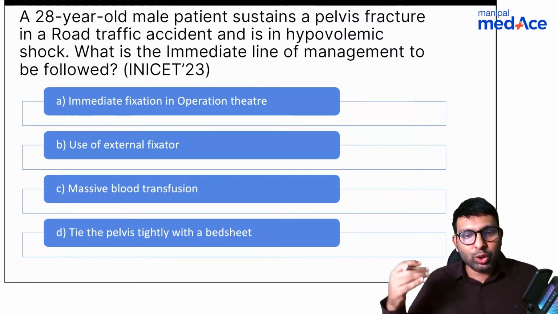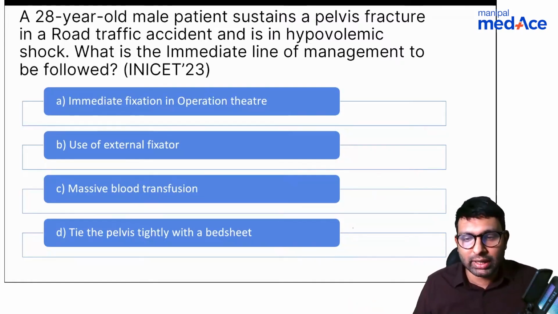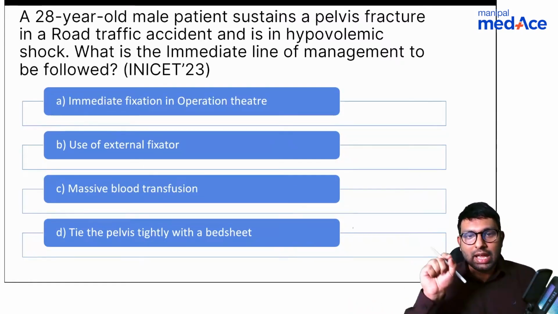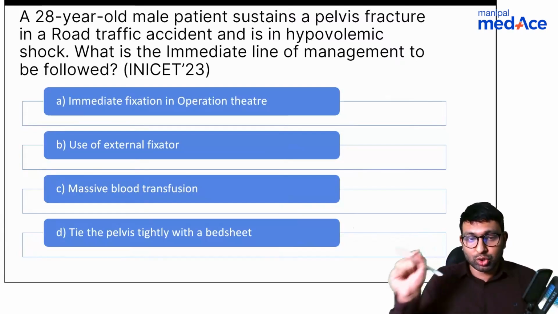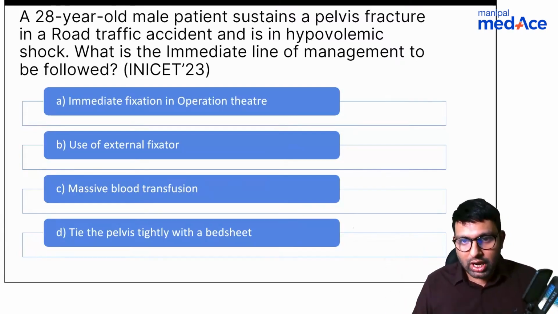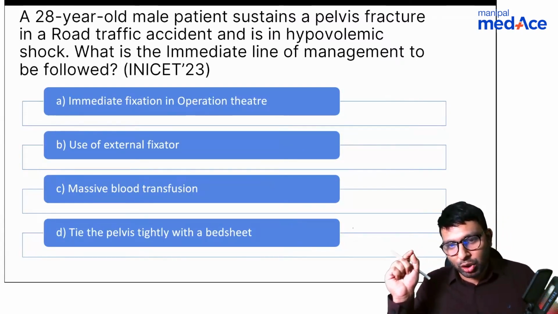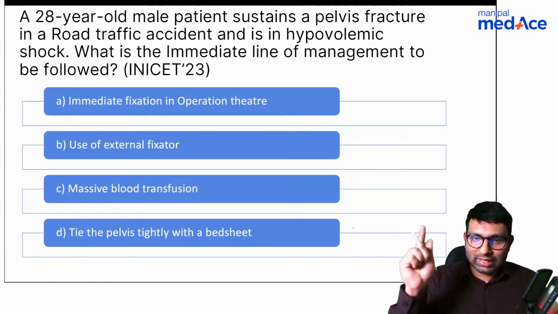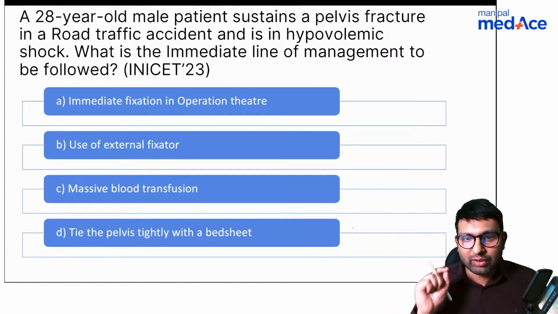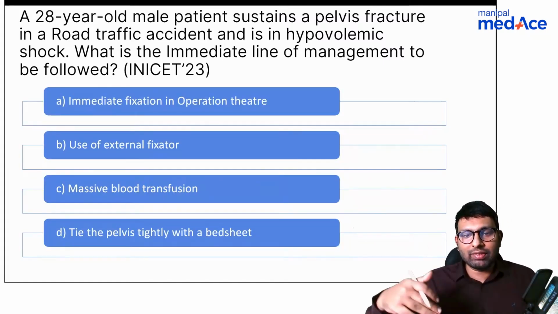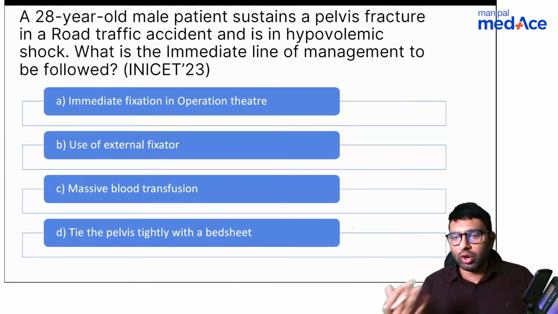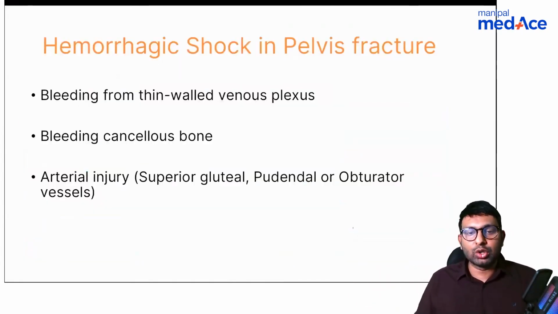by tying the pelvis tightly with a bedsheet. And later, you can send for cross matching. You can do a massive blood transfusion. But the immediate step is to stop the blood that is being lost. So even though the ATLS protocol will be followed here, because it's a pelvis fracture, because there is severe venous plexus bleeding, one thing we have to do before the ATLS protocol is to tie the pelvis tightly with a bedsheet or do some kind of tamponade effect to stop this bleeding.